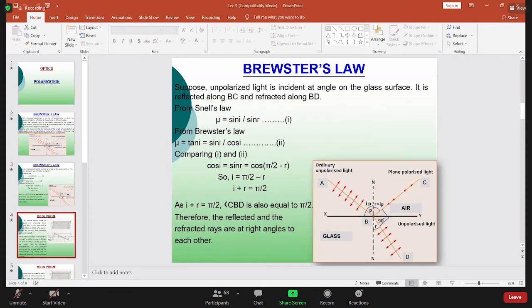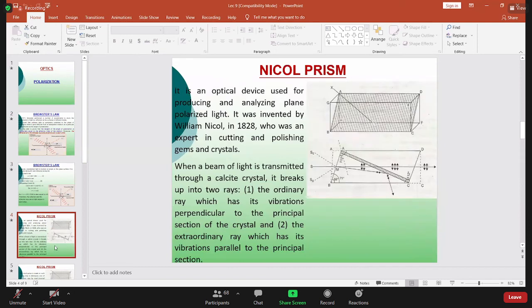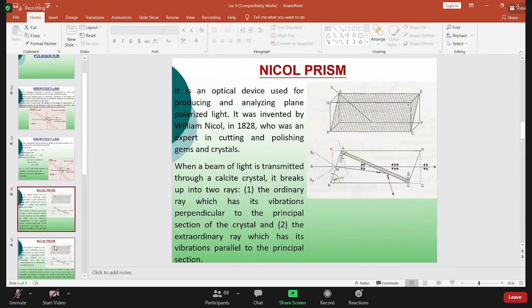Next we discuss the Nicol prism. Nicol prism basically works as a polarizer. The scientist William Nicol invented this, so according to his name, it is called the Nicol prism. Basically, he was a crystal expert. The base element is calcite, calcium carbonate, the calcite crystal.